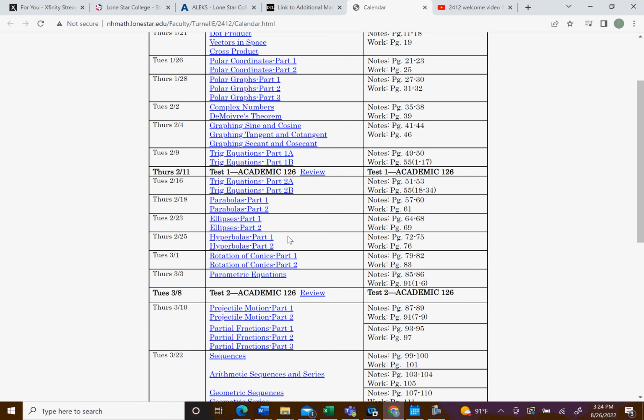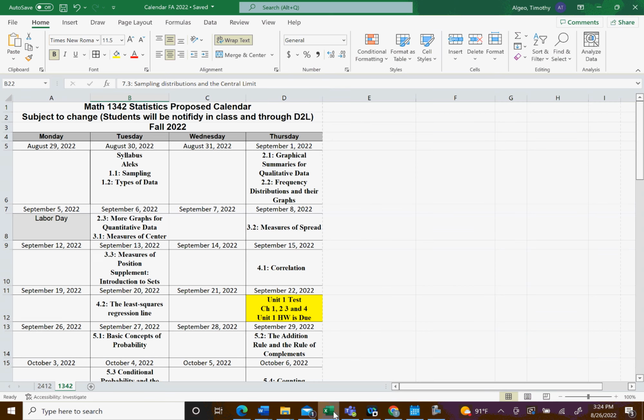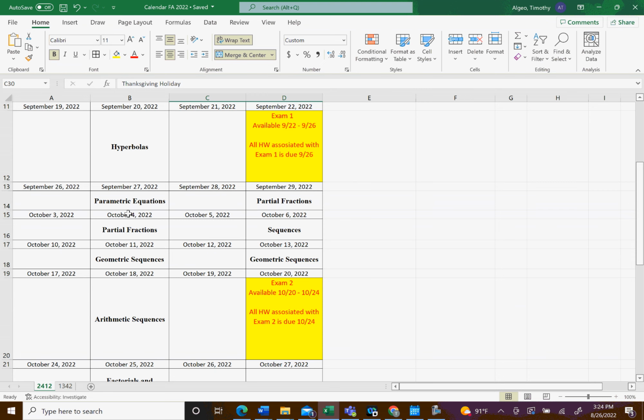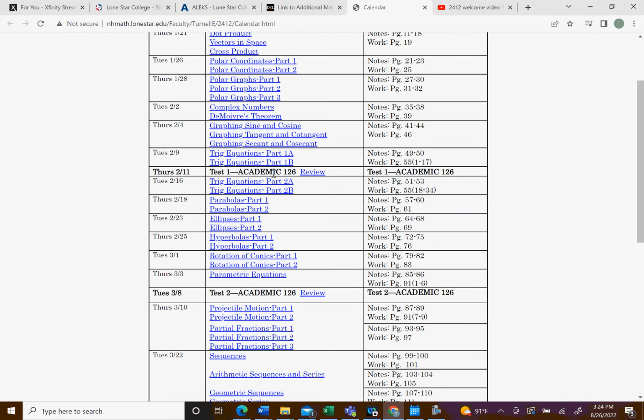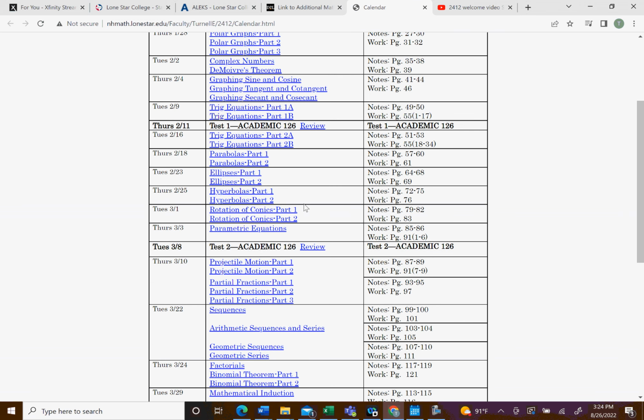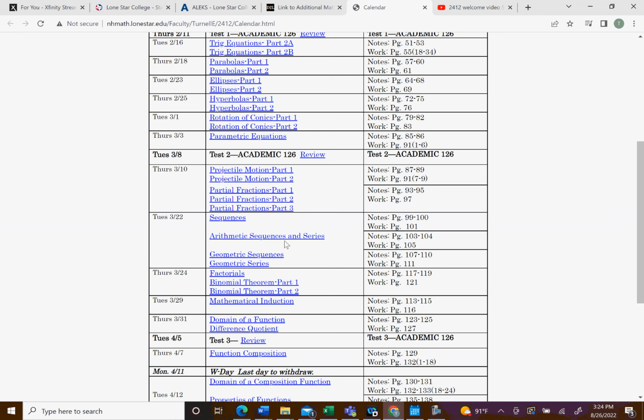Let me see if I have the calendar pulled up here. We can look at this. It's for my other class. Okay, so then the next one would be parametric equations, then partial fractions, and so on. You just have to look through here a little bit and find the correct link for your video. Parametric equations, there we are, partial fractions. The projectile motion parts 1 and 2, I don't believe, might be skipped at this point.